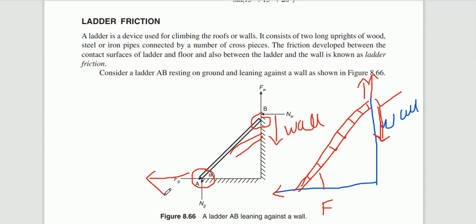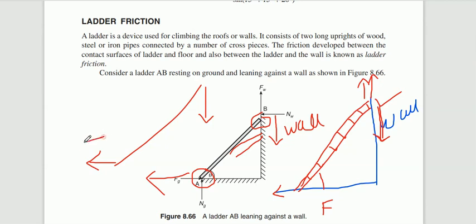So that is just the imagination. If you place the ladder like this, the end supported by the wall has the tendency to move downward, and the end of the ladder at the floor has the tendency to move to the left side. In all conditions the direction of motion is the same: it is coming downward and moving to the right side.